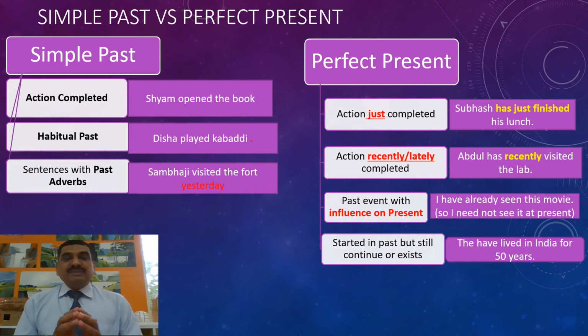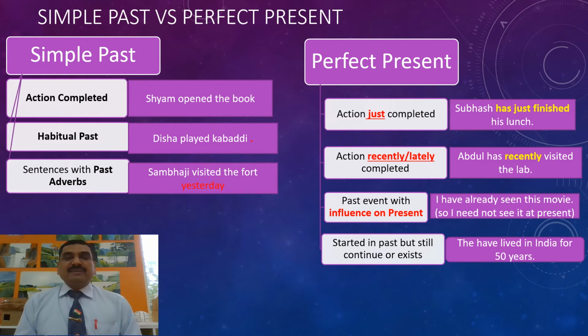For example, Sham opened the book. The action is complete. The action was completed. Woodcutter went to the jungle every day. Habitual action. The sentences with a past adverb take simple past. Sambhaji visited the fort yesterday. Yesterday, and therefore it should be simple past.